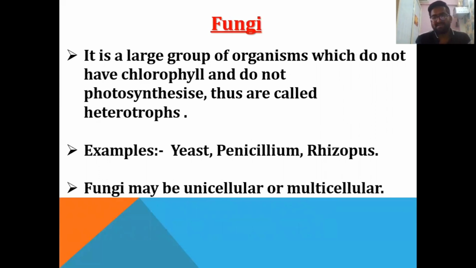Now the second group is fungi. It is a large group of organisms which do not have chlorophyll and they do not photosynthesize. So they cannot produce their food on their own. So they are known as heterotrophs. Yes, heterotrophs means the organisms which cannot prepare their food on their own.